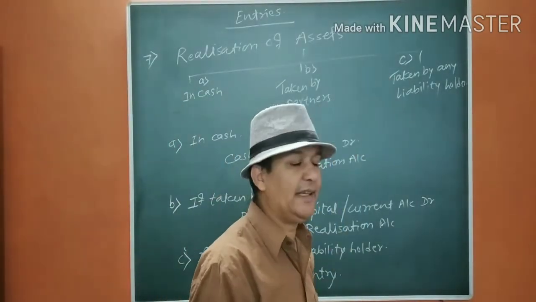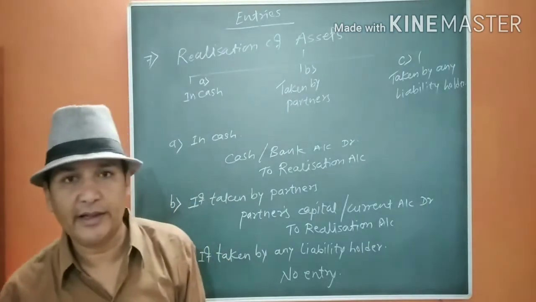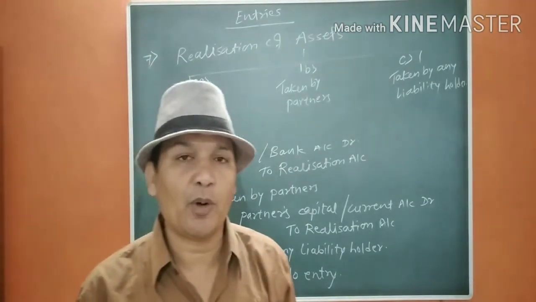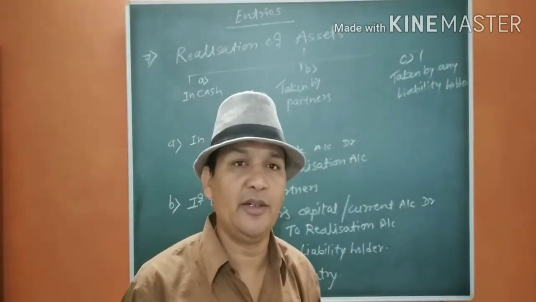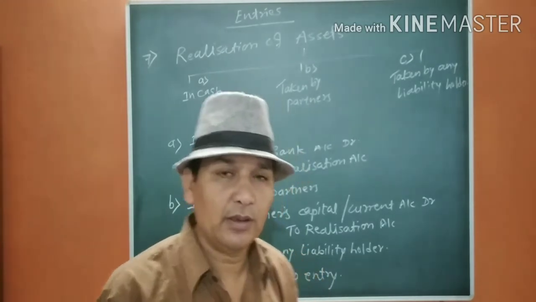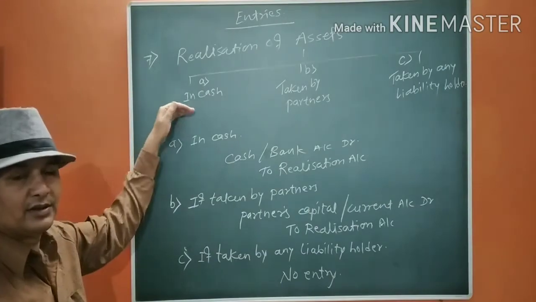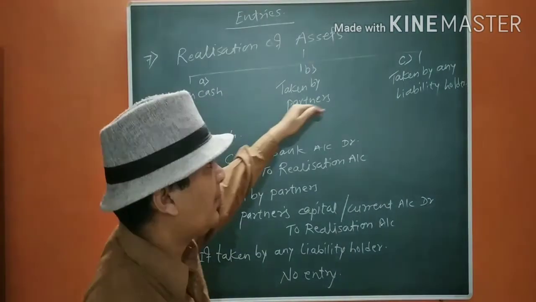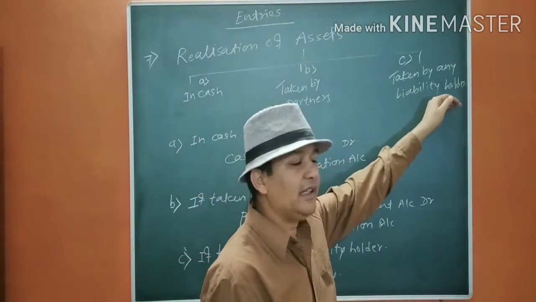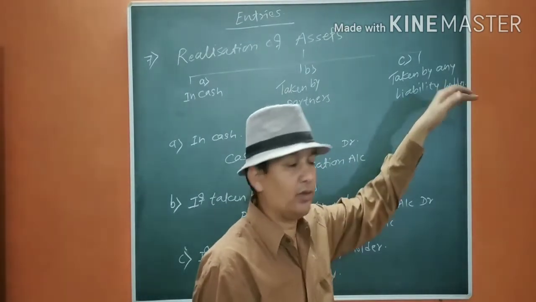Thirdly, taken by any liability holder. Sometimes creditors are interested in the property of the firm and they agree to take the property of the firm. In such a case, there are three cases. First, in cash. Secondly, taken by the partners, or taken by any liability holder. It may be anyone.